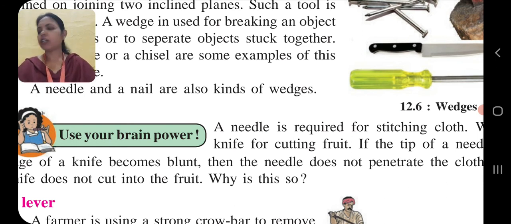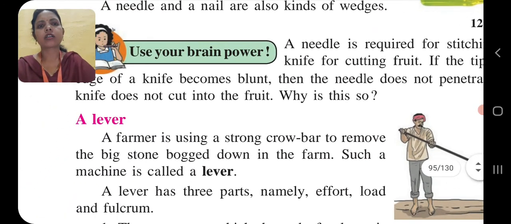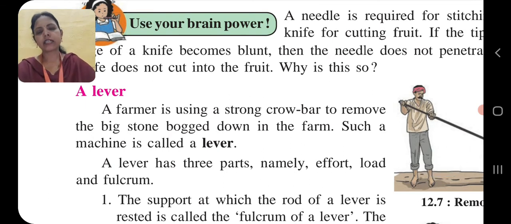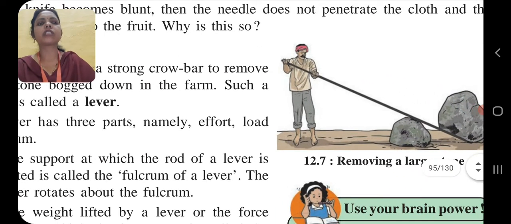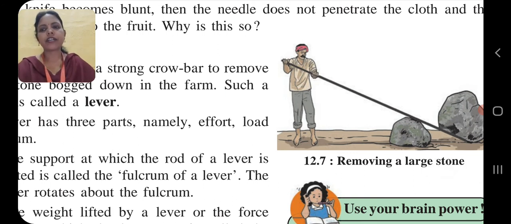Now the next one we are going to study is the lever. So children, a lever is one of the basic forms of simple machine. It helps to lift weight, as one tool is given over here. A lever is one of the basic forms of simple machine. It helps to lift weight. Clear? What is a lever?